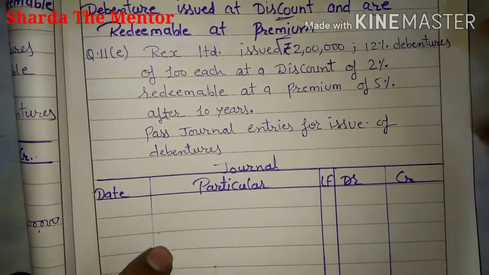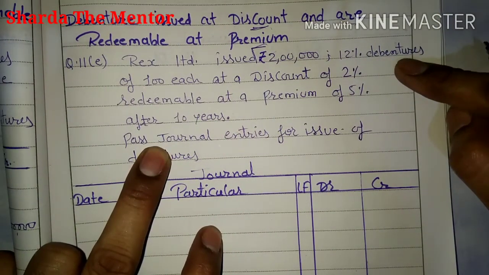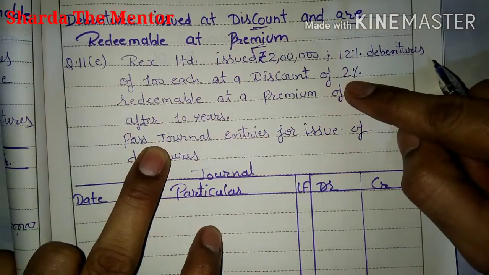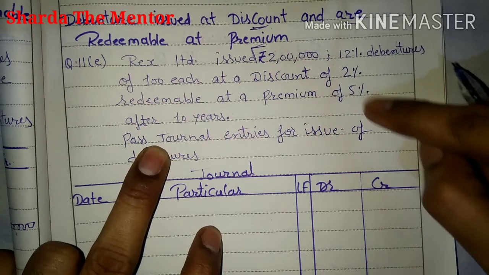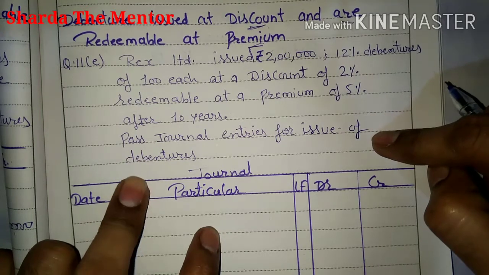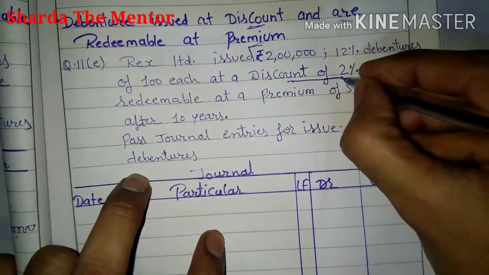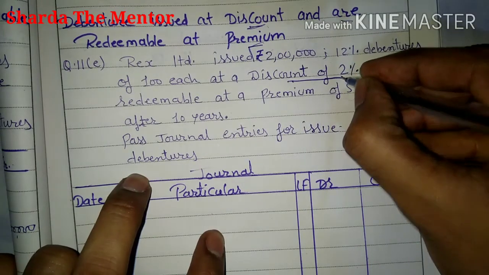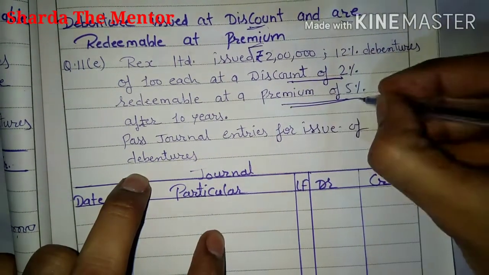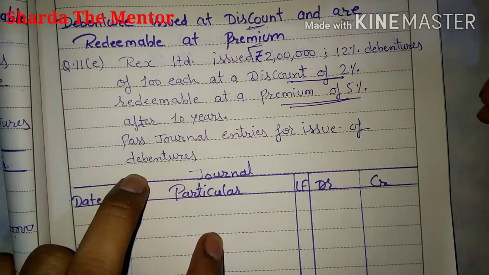So here is the question: Rex Limited issued 2 lakh rupees, 12% debentures, 100 each at a discount of 2%, redeemable at a premium of 5% after 10 years. Pass the general entry for the issue of debenture. Now, when you issue, it is at a discount of 2%, but when you are redeeming, it is at 5%.